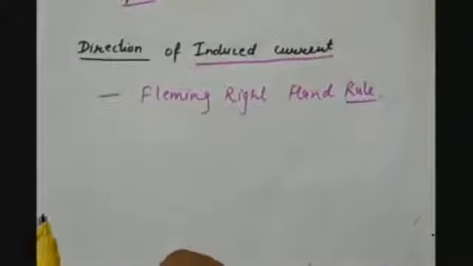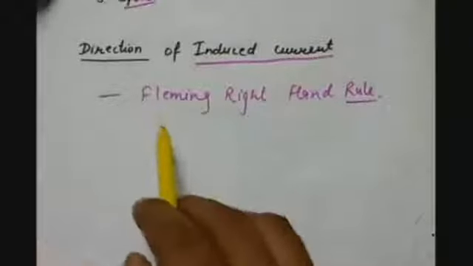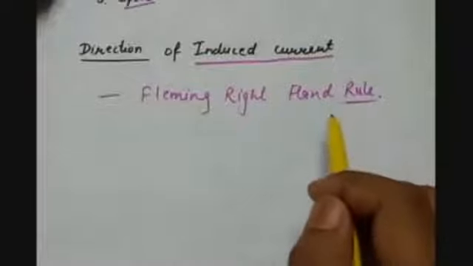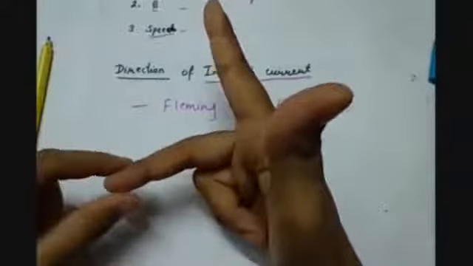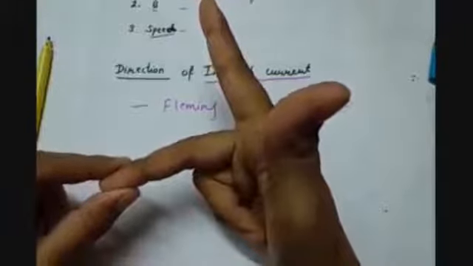But according to Fleming's right hand rule, what we have to do is stretch our right hand. This is my right hand. We have to stretch it in such a way that my first finger indicates the direction of the magnetic field applied, my thumb points in the direction of the motion, then my central finger will give the direction of the induced current.